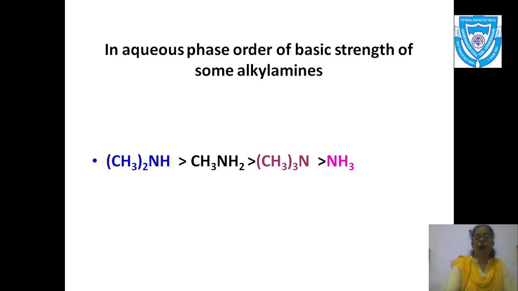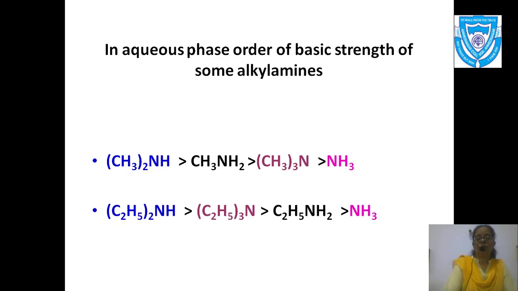But if the alkyl group is ethyl, what do you conclude? Something is different over here. If the alkyl group is ethyl, the 2 prime amine is more basic, and then 3 prime, and then 1 prime. Now I just want you to remember one thing. There are 2 numbers which you can remember. When the alkyl group is methyl, remember 2, 1, 3.